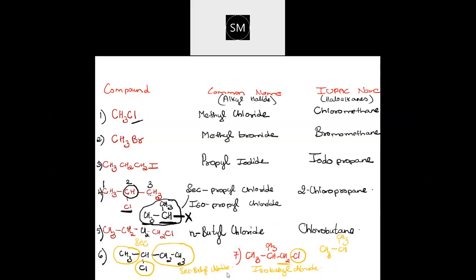Now tell me the IUPAC name. Common name you have written. See, I don't have place here. I need to manage here itself. Now tell me what is a common name. For this sixth one, what is the IUPAC name? What is the IUPAC name you have written? 1, 2, 3, 4. Correct, no? You should see that the branch should get the least possible number. So 2-chlorobutane. Correct, correct. I am writing here itself, see, because I don't have space. You should write one below the other. Write common name separately and IUPAC name separately. Okay, so 2-chlorobutane. Come to this one. Seventh one, what is the name?